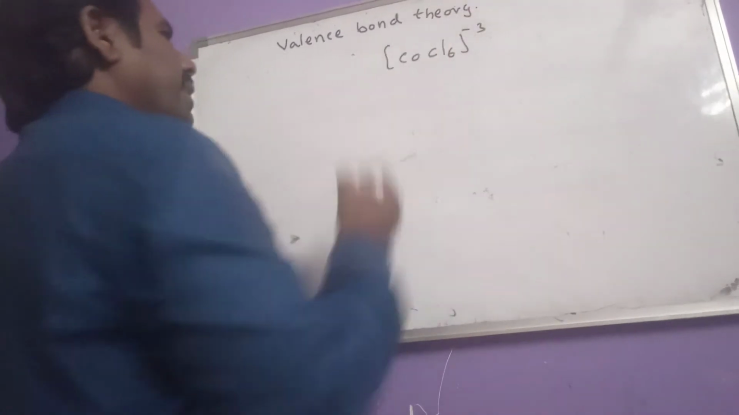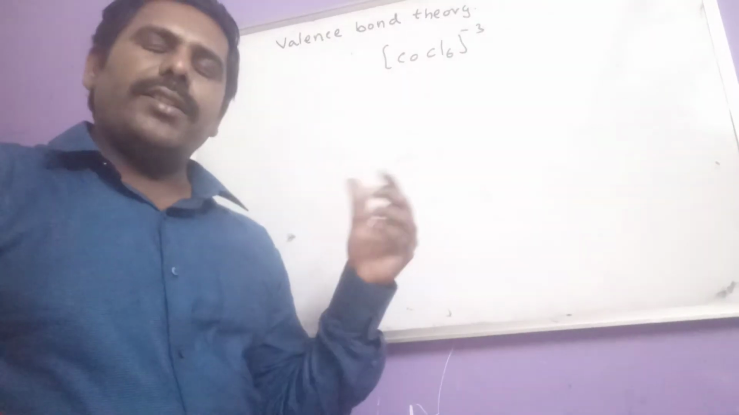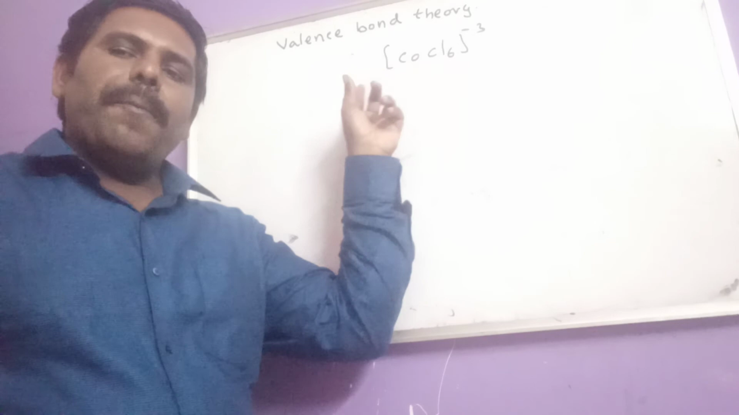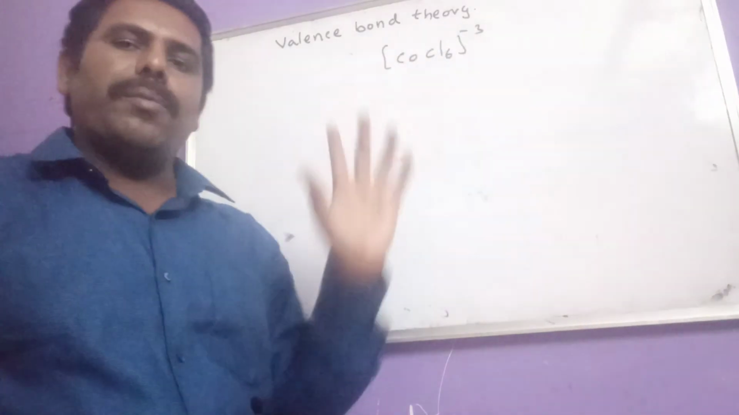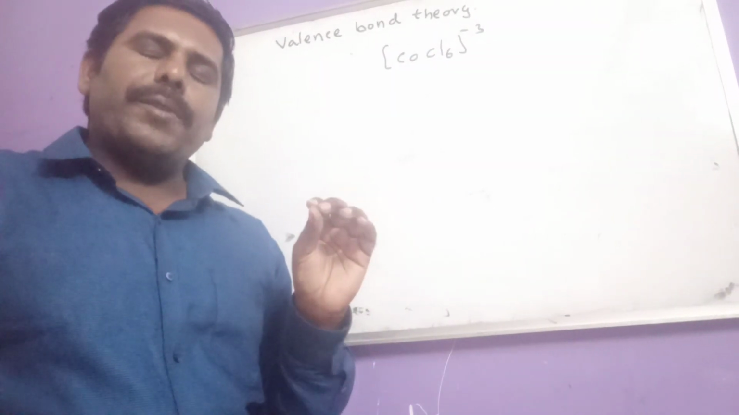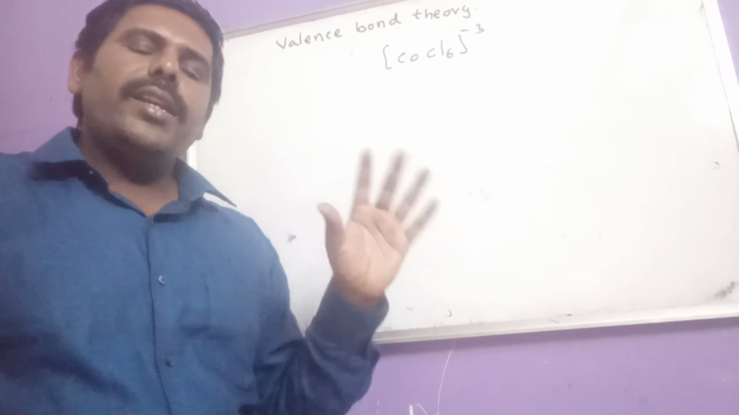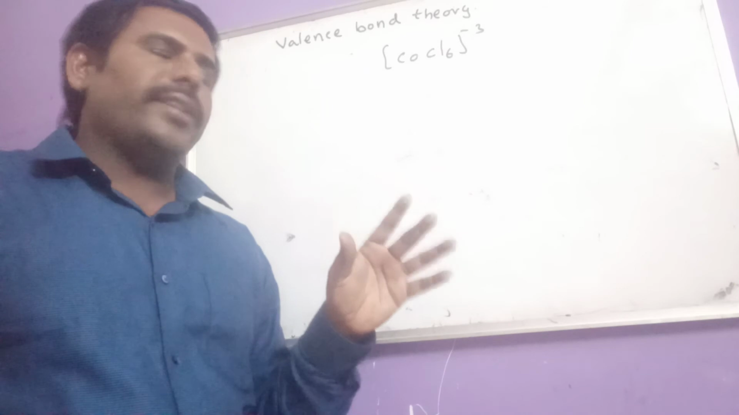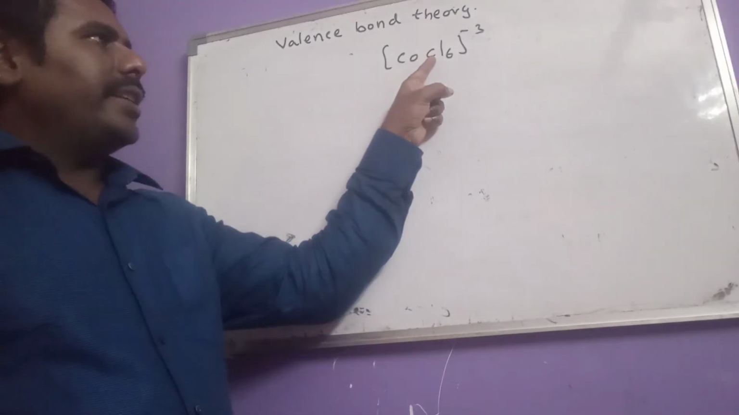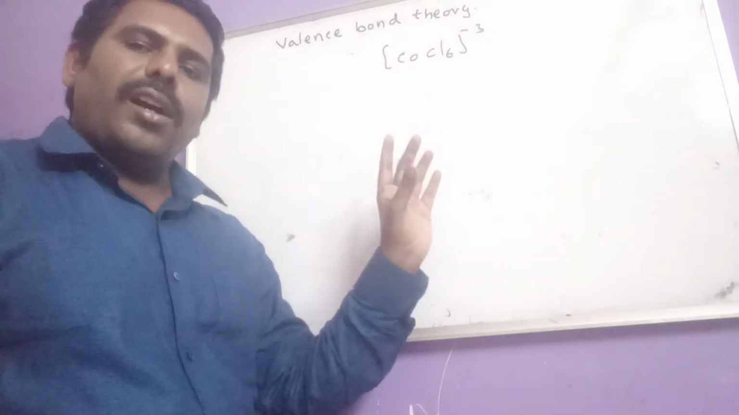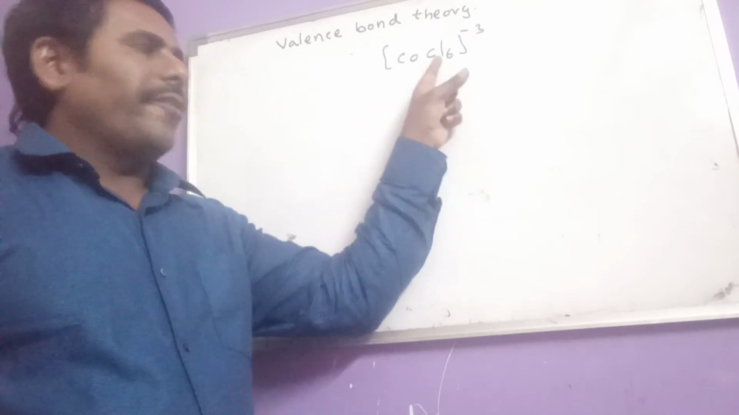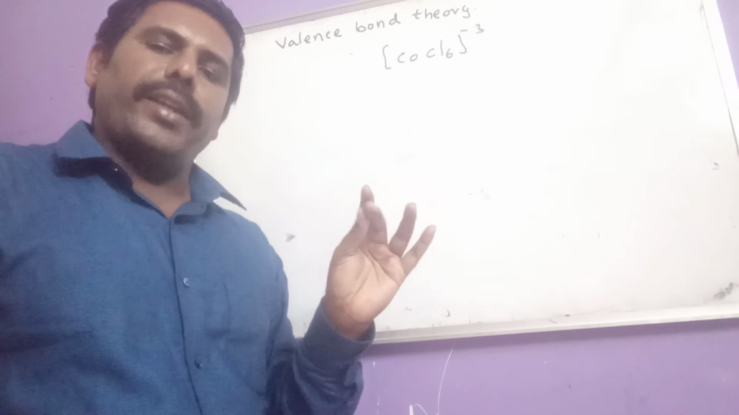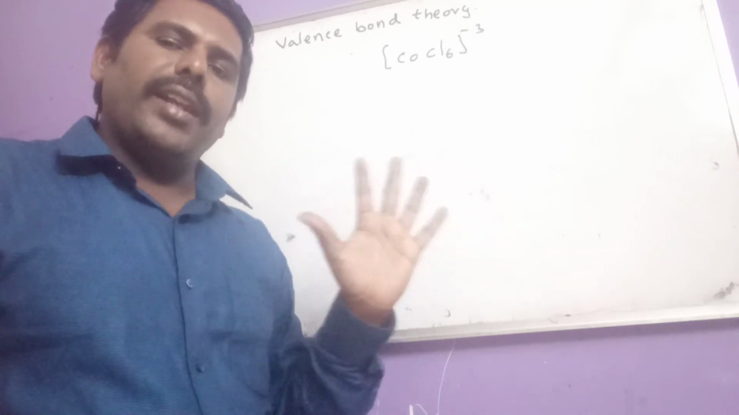[CoCl6]3-. What is the question they have given here? What is the hybridization present in [CoCl6]3-? Except for one or two exceptions, in all remaining cases one can follow one easy method. Just see the ligand. Is it strong or weak? This is a weak ligand, because cyanide, carbon monoxide, and ammonia, these three are strong ligands.